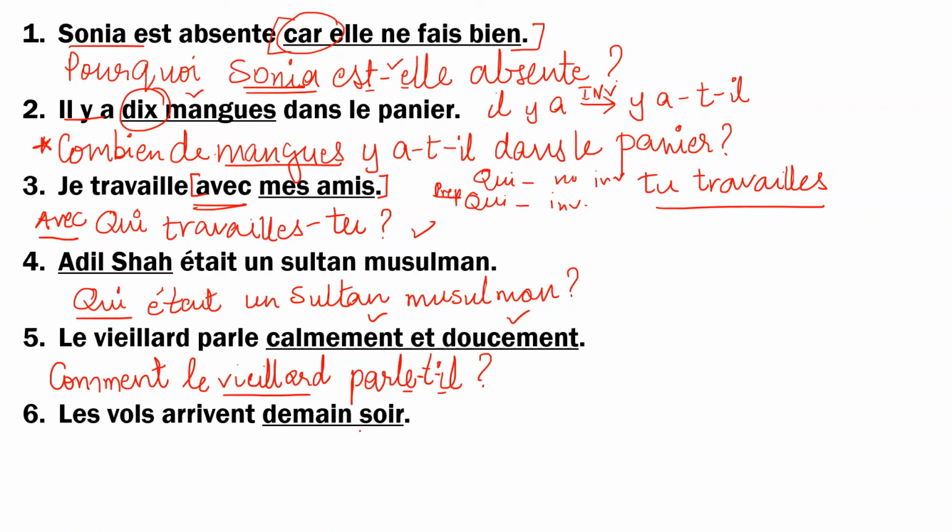Then last one, les vols arrivent demain soir. Demain soir is tomorrow evening, which is a timing, but it's not a very specific timing. So you will not use à quelle heure, you will use quand. Non-specific timing is quand, specific timing is à quelle heure. Les vols is a noun, the flights or the planes, so you leave it as it is. Keep the verb also as it is, arrivent, and then you invert with a suitable pronoun. Les vols is masculine plural, I'm sorry, so ils in the plural. Nothing more to the statement, question mark, and you're done. Quand les vols arrivent-ils?